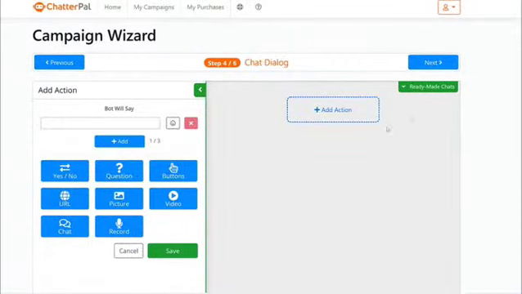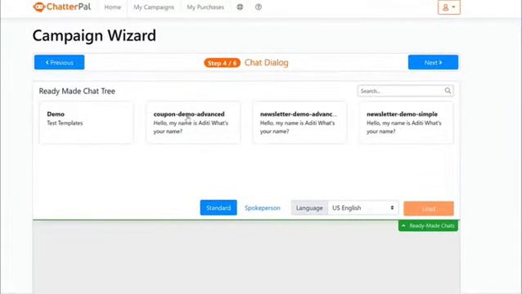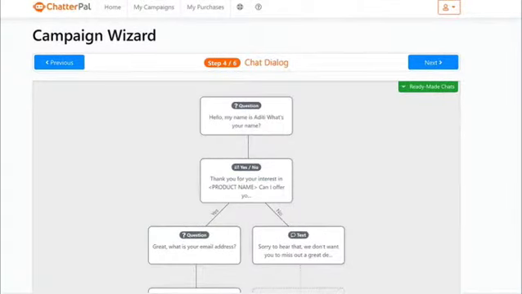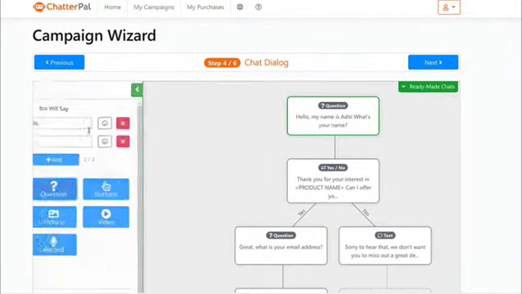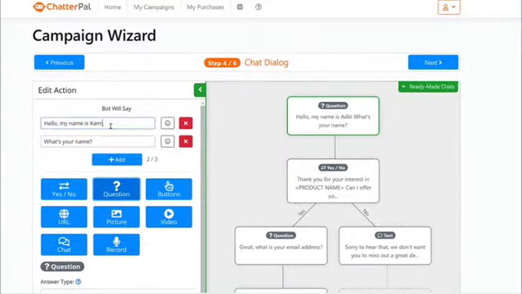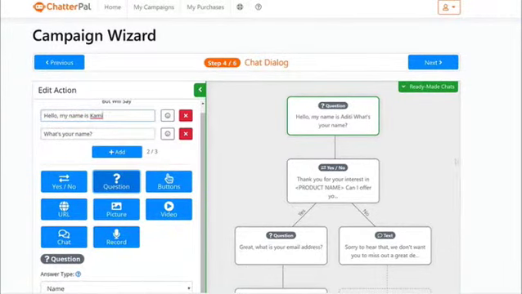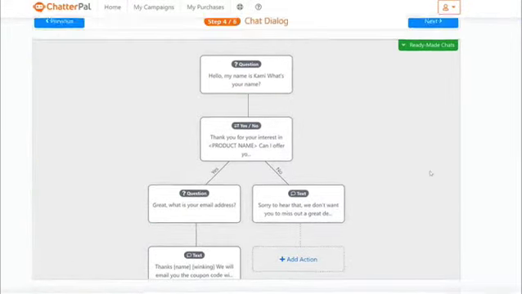And on top of that, you can also collect their email without having to build any forms and that sort of thing. I'm just gonna do the easy setup here, which is basically using one of the ready-made chat flows, right? And I'm gonna just click load, and it's gonna load us a ready-made chat flow. So you can change the name. So I'm gonna change it over to Cami, and then once you've done that, click save, and boom, it's ready to go.